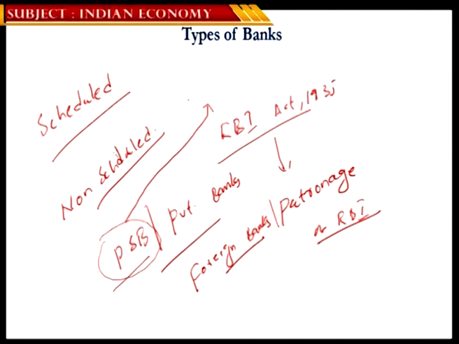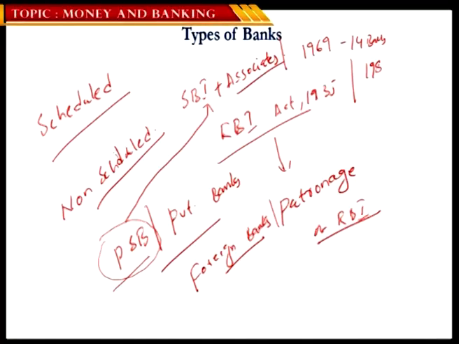Public sector banks are the banks where the ownership is dominated by the government of India. In fact, the first group of banks nationalized by the government of India was the State Bank of India and its associates. Later, in 1969, 14 banks were nationalized, and then in 1980, around 6 more banks were nationalized. All these banks nationalized in 69-80, along with State Bank of India and its associates, where the government of India holds the larger proportion of stake, are what we refer to as public sector banks.